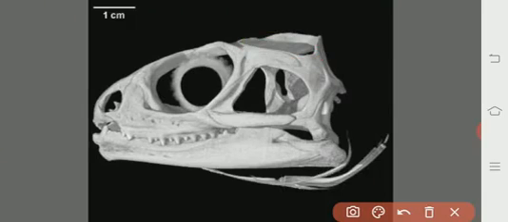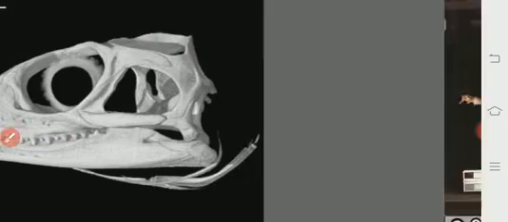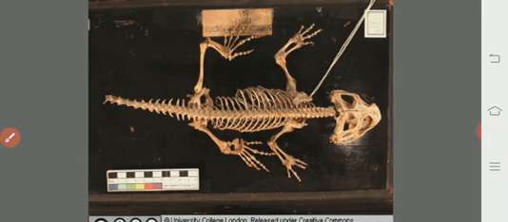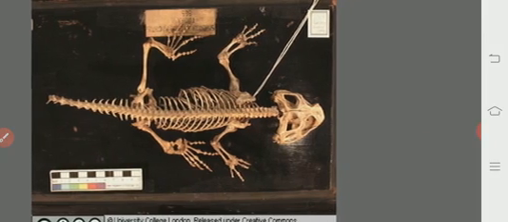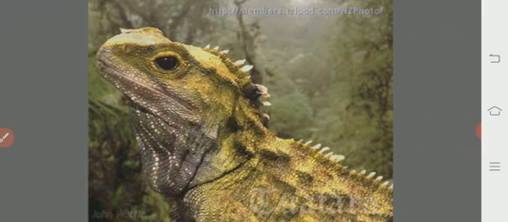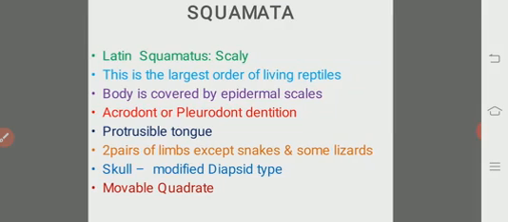So here we will see the dentition, acrodont and monophyodont type of dentition, of Sphenodon. So this is the skull and the endoskeleton of the Sphenodon. Right from the Triassic period till today, there were no changes, so that is known as a living fossil. So it looks like the Calotes or a lizard-like animal.